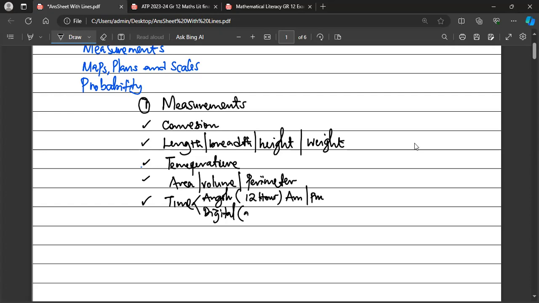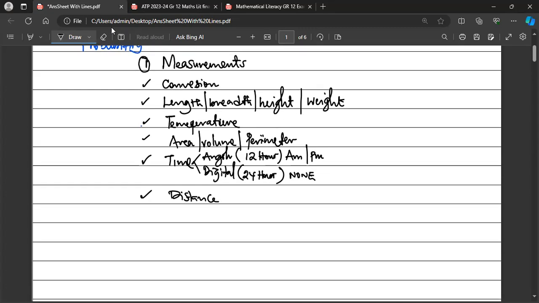Then the digital one is what we call the 24-hour system. It has nothing like AM or PM. Take note of that. Then they might be asked to look for the distance on a given map. Distance will be on maps.